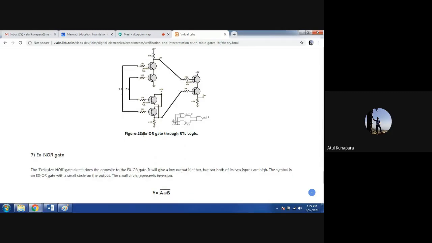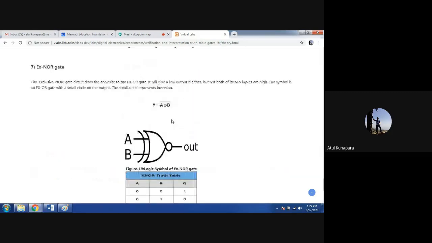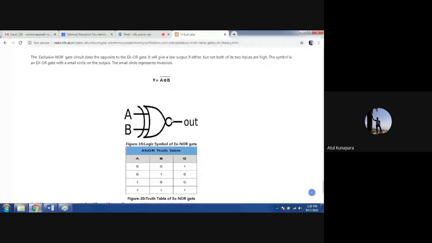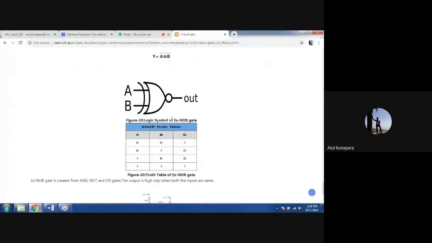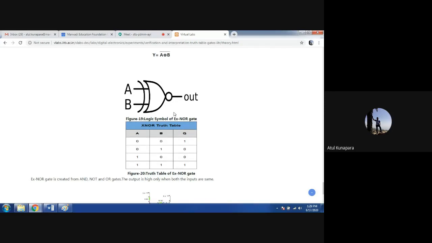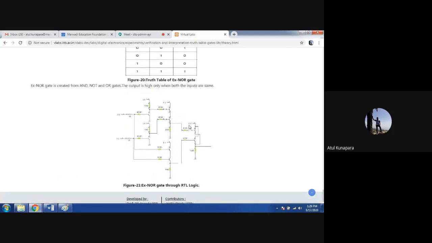Similarly, there is another gate, the exclusive NOR gate. It is the reverse of the exclusive OR gate. It provides output logic 1 whenever both inputs are the same, meaning A and B are both 0 or both 1. When A and B are not the same, they are different, then the output is going to be logic 0.